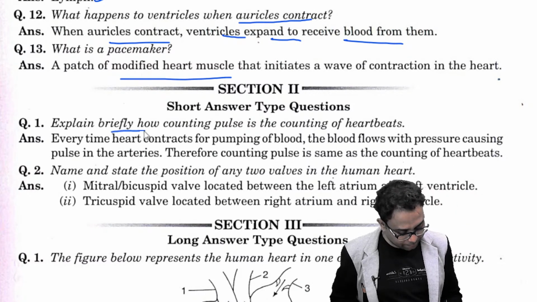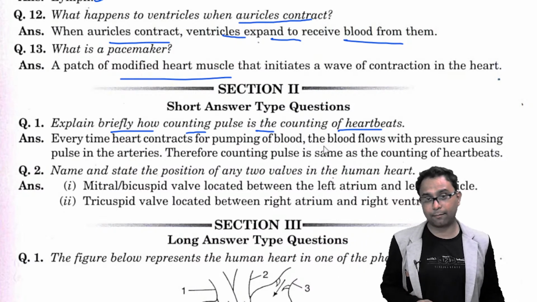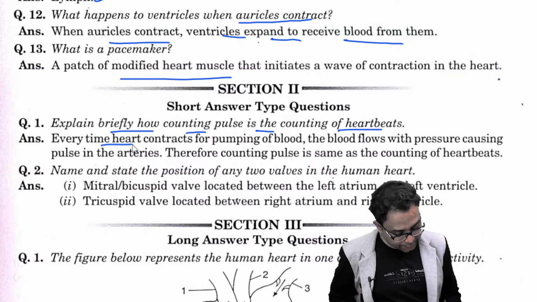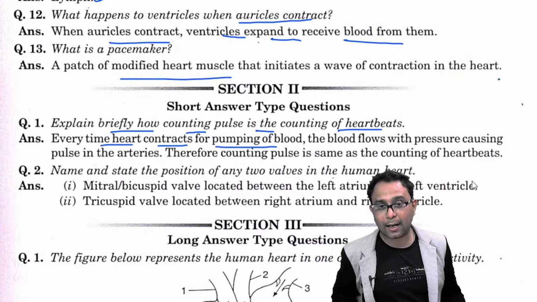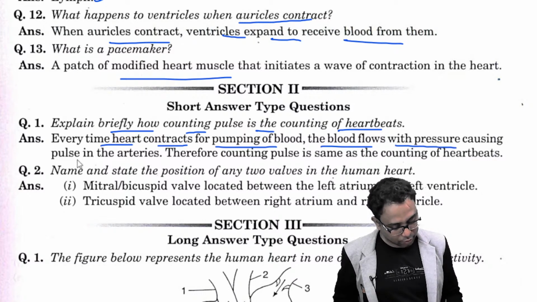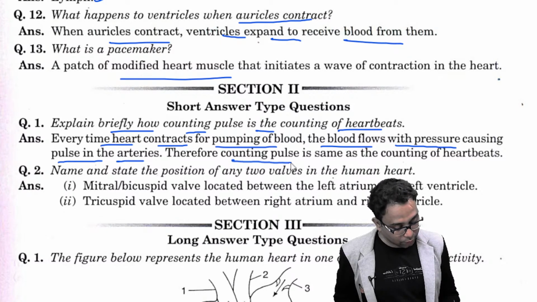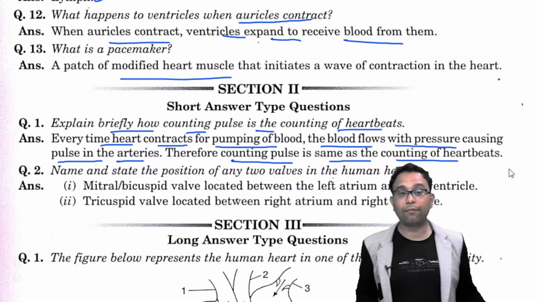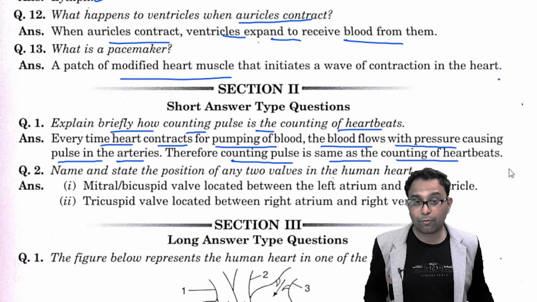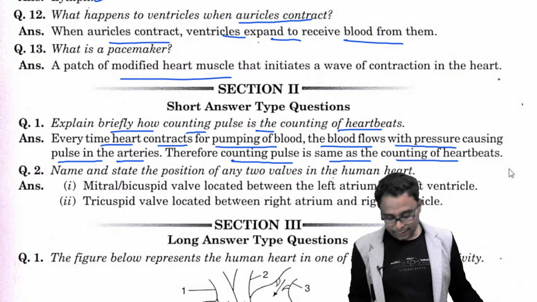First question, explain briefly how counting the pulse is the counting of the heartbeat. What is the relation behind them? Every time the heart contracts for pumping the blood, the blood flows with pressure causing the pulse in the arteries. Therefore, counting the pulse is the same as counting the heartbeats. So when we try to understand the count of the heartbeats, we ultimately count the pulse, right?